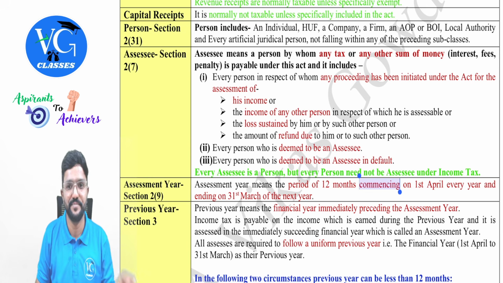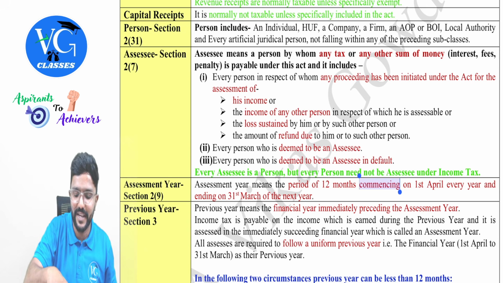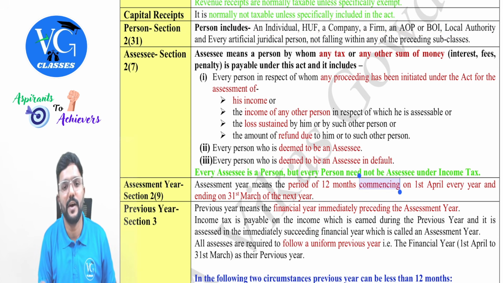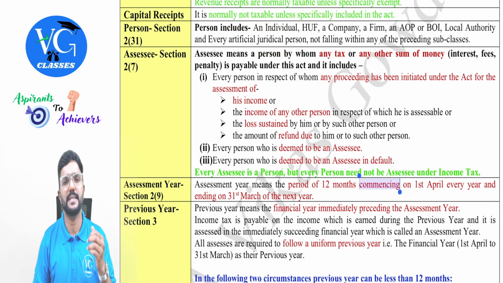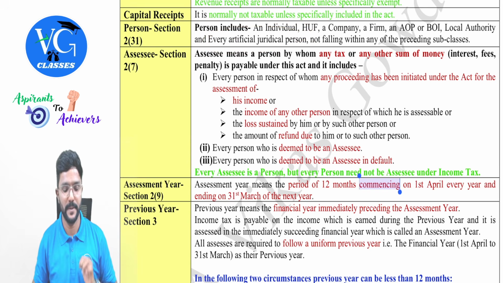Then local authorities like municipality for urban area or panchayat for rural area, and every artificial juridical person. Whoever is not covered in the above list, they fall under the last category, guys. Last category. For example, hospital, educational institution, charitable institution, they come under person definition. Under what? Every artificial juridical person.